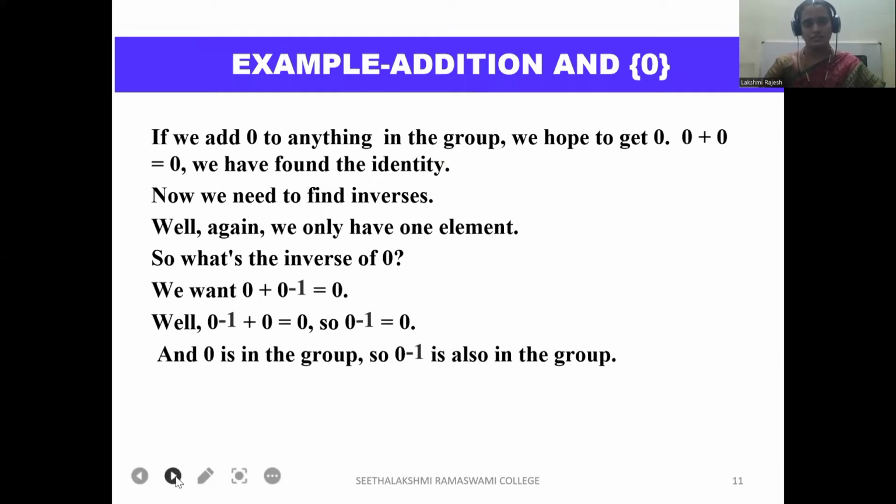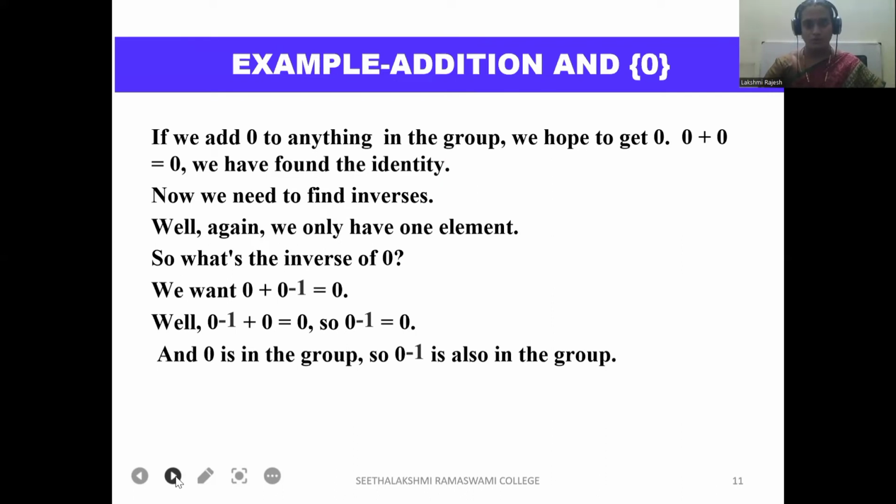Example, addition and singleton 0. If we add 0 to anything in the group, we hope to get 0 plus 0 equals 0. So we have found the identity. Now we need to find the inverse. Well, again, we have only one element. So what is the inverse of 0?